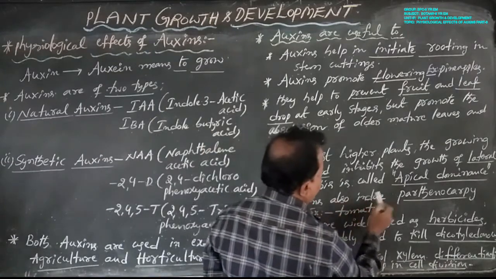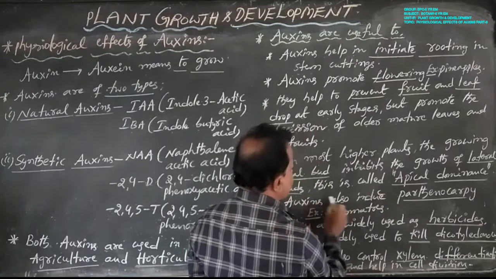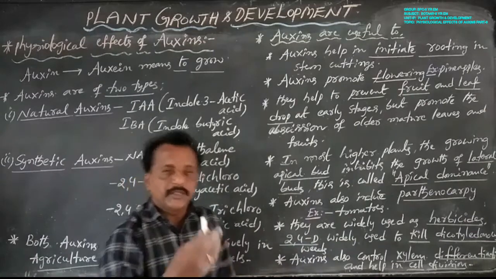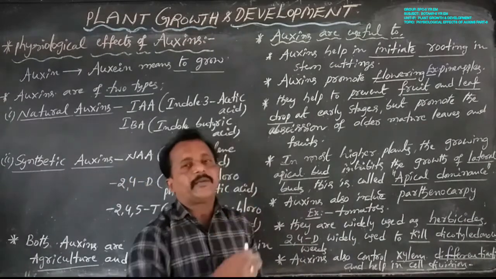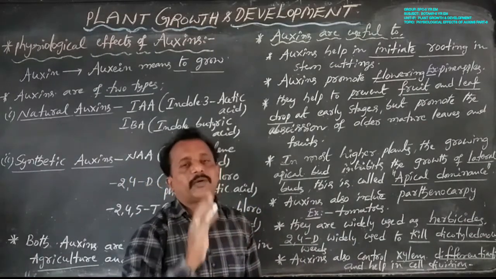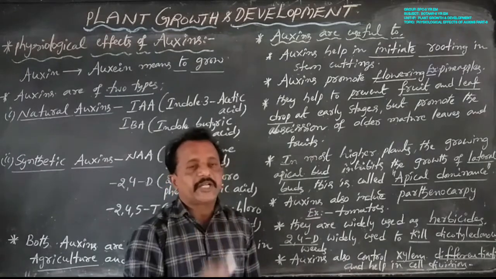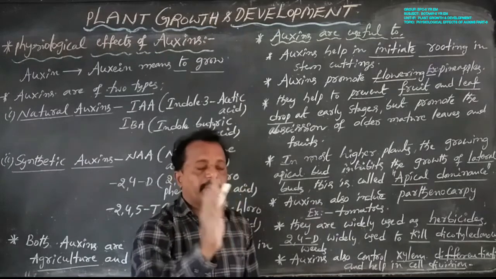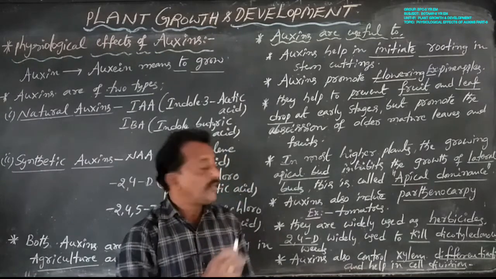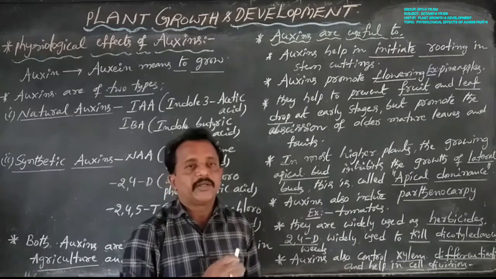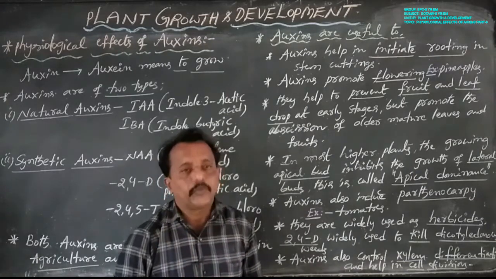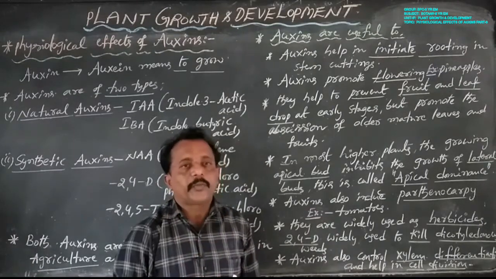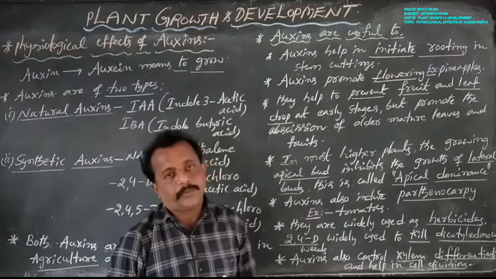Auxins also induce parthenocarpy. Examples here are tomatoes, bananas, grapes and watermelons. What is the meaning of parthenocarpy? Without fertilization, the ovary becomes fruit. That is called parthenocarpy. In short, the development of fruit without fertilization is called parthenocarpy.